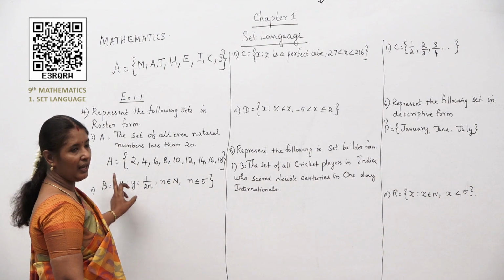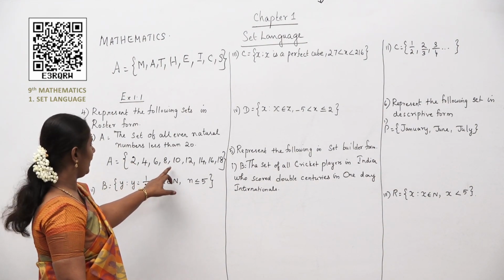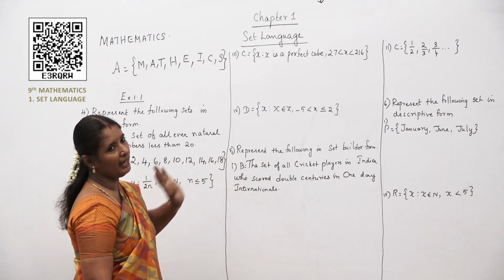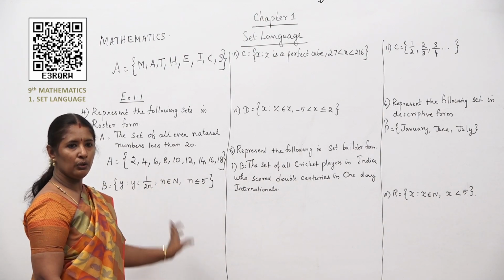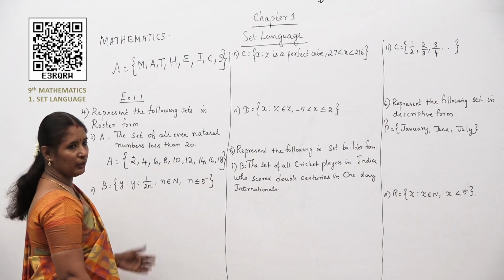So your answer will be A is equal to 2, 4, 6, 8, 10, 12, 14, 16 and 18. You have to use commas to separate the numbers. Clear with that, children? Moving on to the next problem.